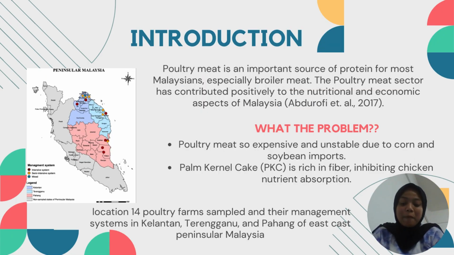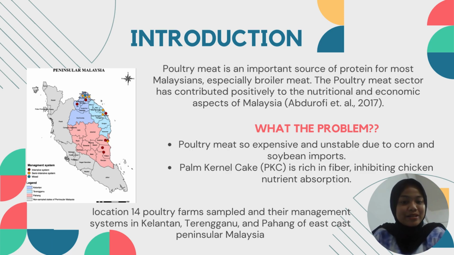So, talking about our research, hydrolysis of palm kernel cake by manganese enzyme toward protein content, we should know what poultry meat is. Poultry meat is an important source of protein for most Malaysians, especially broiler meat. President Abdul Rafi said that the poultry meat sector has contributed positively to the nutritional and economic aspect of Malaysia. So, what is the problem of this research?